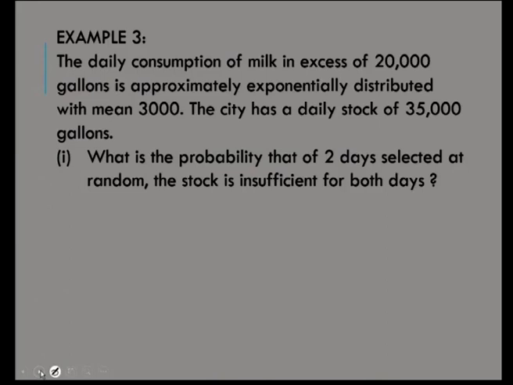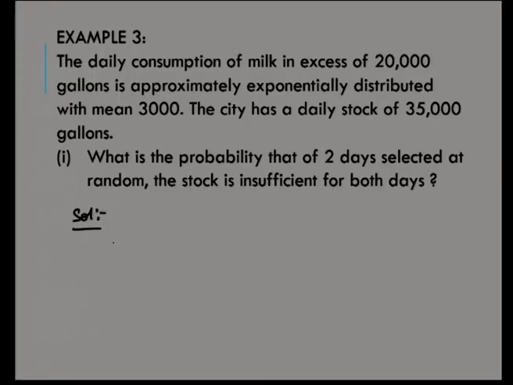First of all, we will find the probability that the stock is insufficient for one particular day, and since all the days are independent, one day is not dependent on the other, right. Using the independence of probability, we will find it for 2 days, right.